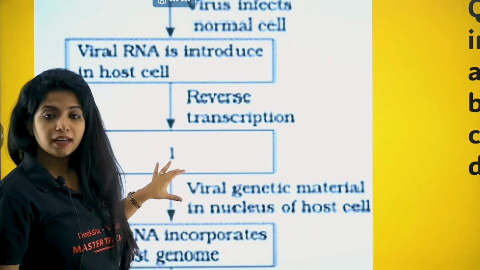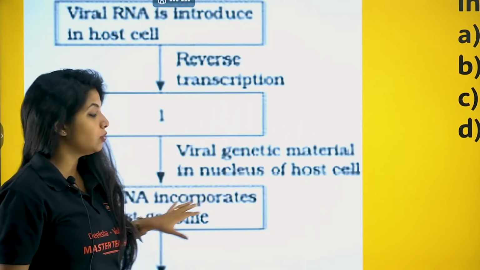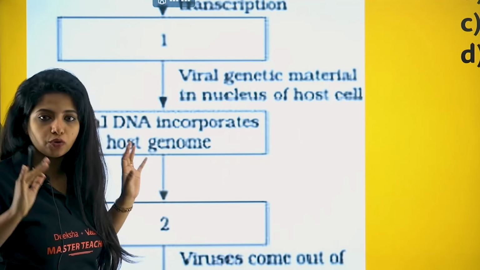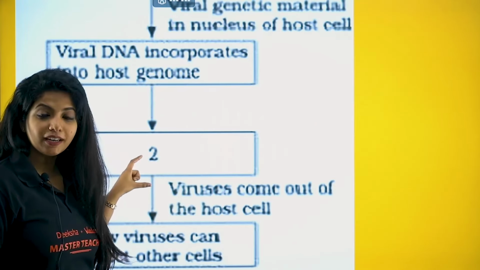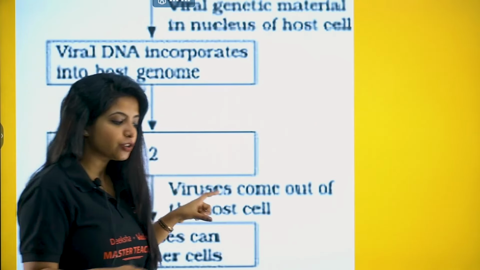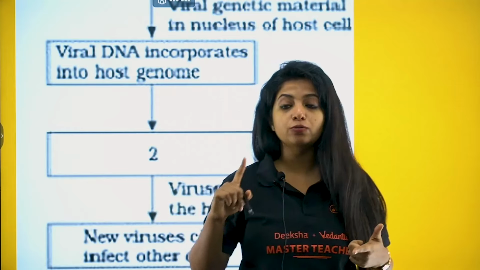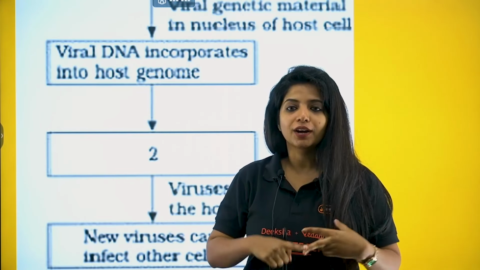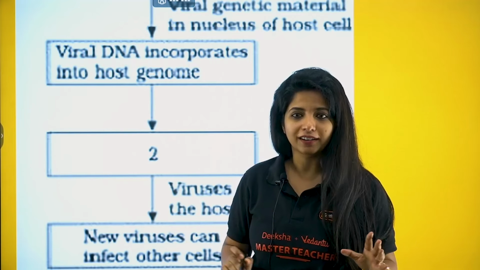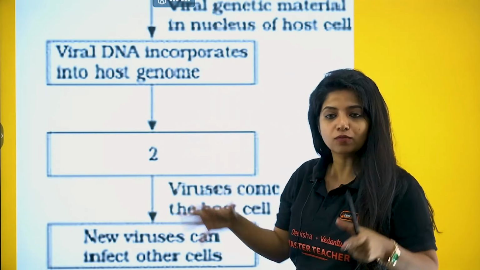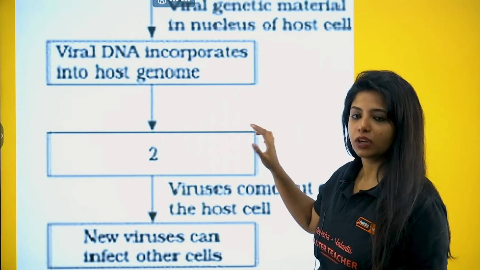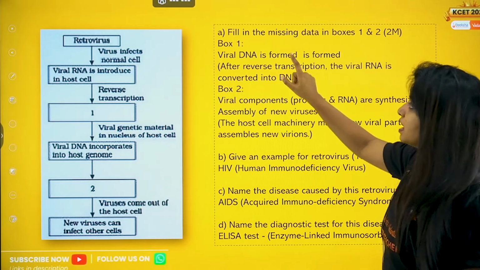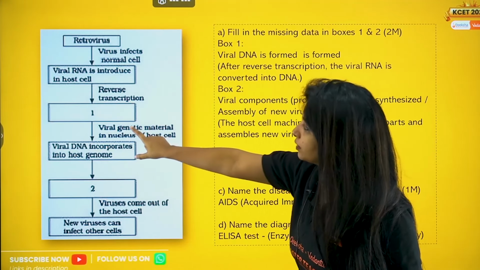Now we have got the DNA, viral genetic material, in the nucleus of the host cell. Viral DNA incorporates into the host genome, gets into our genome. Now what? Obviously, when it integrates into our genome, it will make sure that it uses our machinery to form its viral RNA, to form its viral protein, to form everything which is important to it, right? And then it will all come together and the viruses will come out of the host cells and will infect other cells.